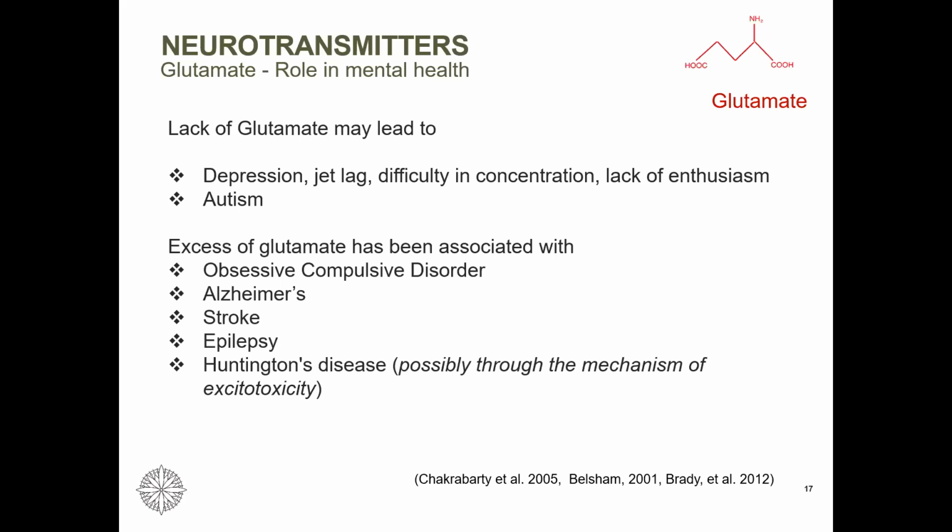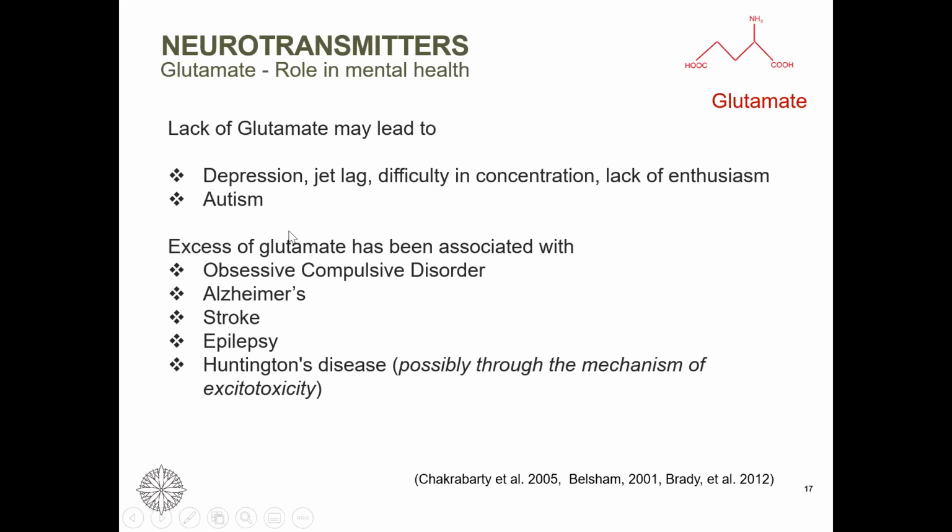There is also some data coming up that glutamate may be associated with autism. I can't recollect the direct association at this stage, but these are the associations we have now started to make.